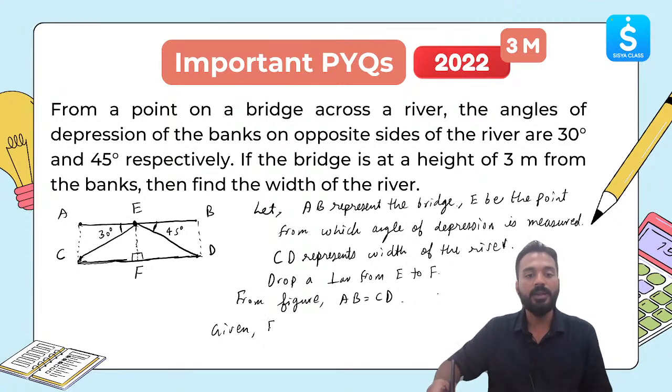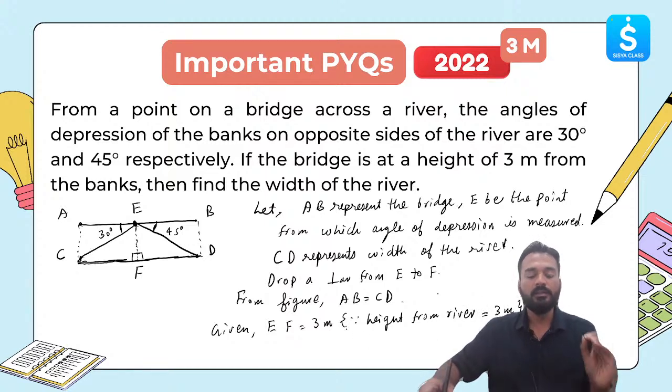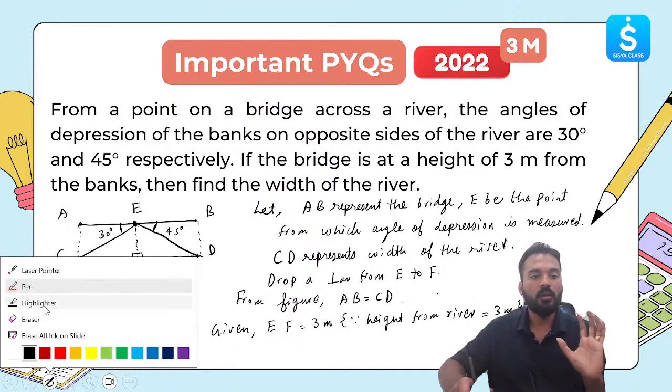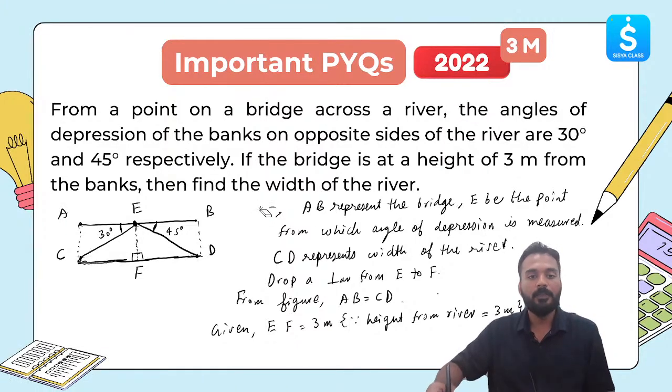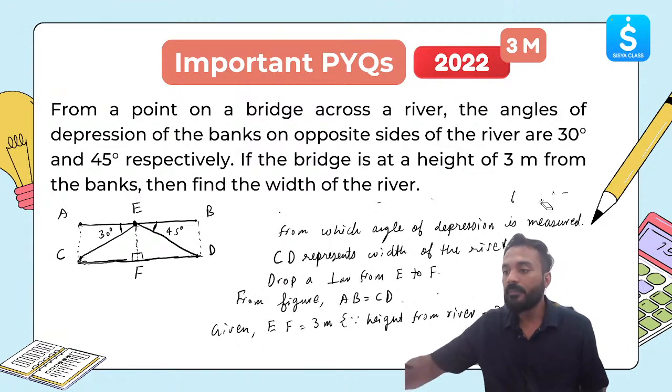More importantly, EF is equal to 3 meter we have to write, since the height from the river is equal to 3 meter, clear? This much information you have to write. Now I will erase the top information and try to solve over here itself, clear? Let me erase this part. The representation part needs to be present. It is very, very important.